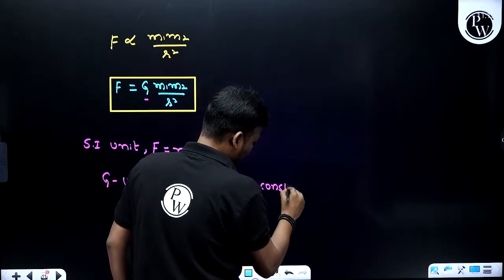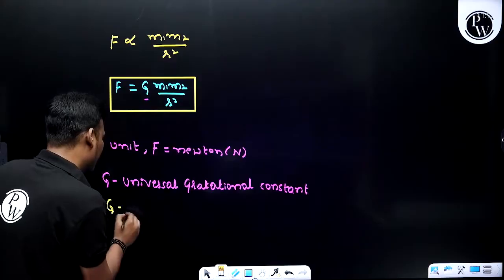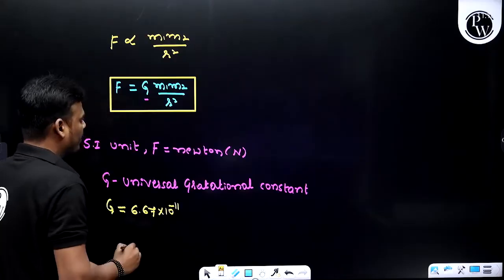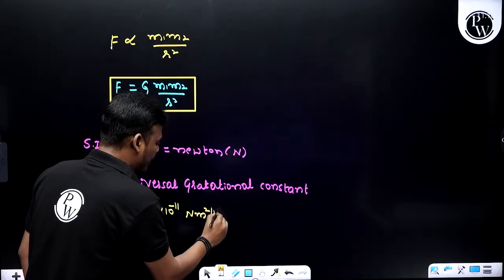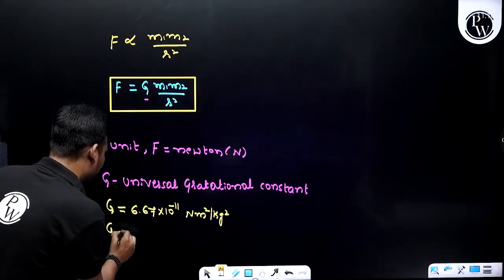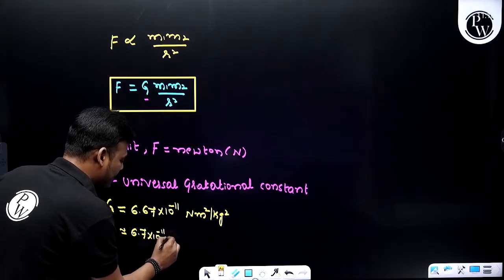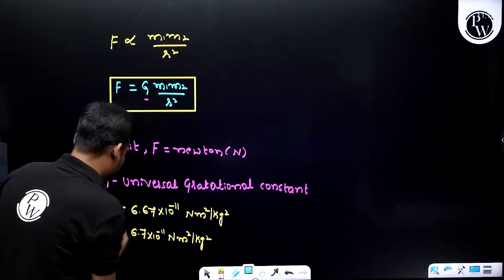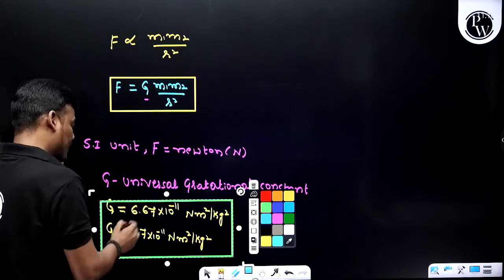Universal gravitational constant. Experimentally proved, the value of this G is 6.67 into 10 power minus 11. What is the SI unit of this G? Newton meter square per kg square. And in this particular lecture, we are going to consider this as approximately 6.7 into 10 power minus 11 Newton meter square per kg square. Clear? So the statement is simple. And why do we call it the universal gravitational constant?